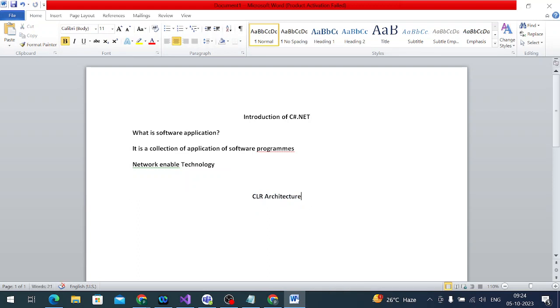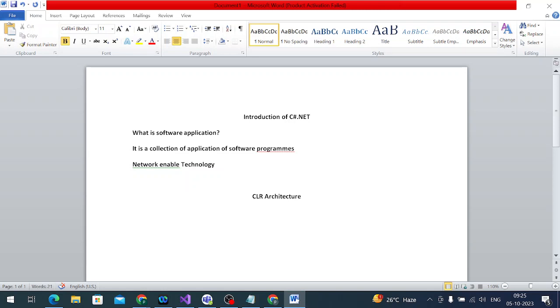So whatever application the CLR is maintaining, it has some responsibilities to execute the code. First, understanding that language, the programming language. The programming language may be developed in English or Chinese or Turkish, different languages are there, right? .NET supports multiple languages.